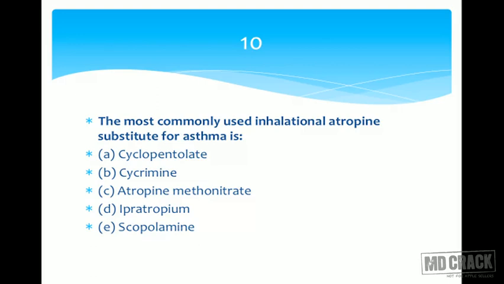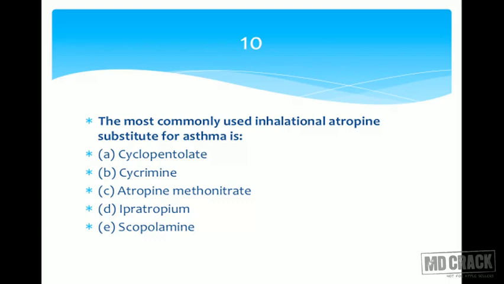Most commonly used inhalational atropine substitute for asthma is cyclopentolate, cyclamin, atropine methonitrate, ipratropium and scopolamine. So that's our answer. Ipratropium is going to be our answer. Cyclopentolate, I hope you heard. Cyclopentolate is an atropine substitute used in the eye, commonly used in the estimation of refractive errors.